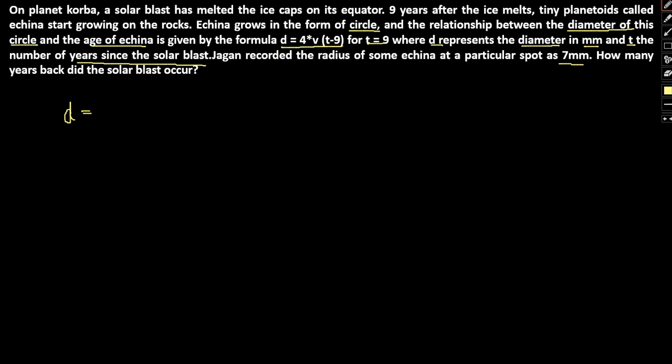Here d given is 4t minus 9. Okay, do we have any representation of v in general? No, we don't have. Since no mention of v is given, we won't have v over here. There might have been a typo. So the formula would simply be 4 into t minus 9.